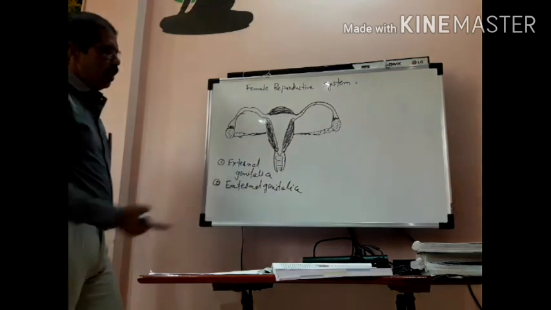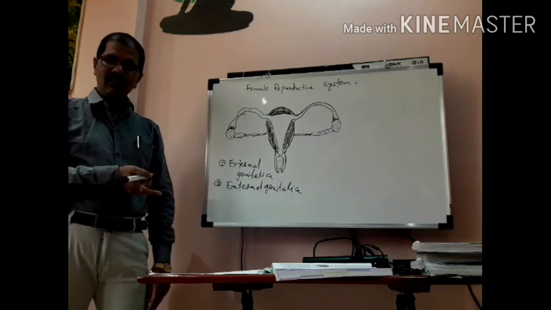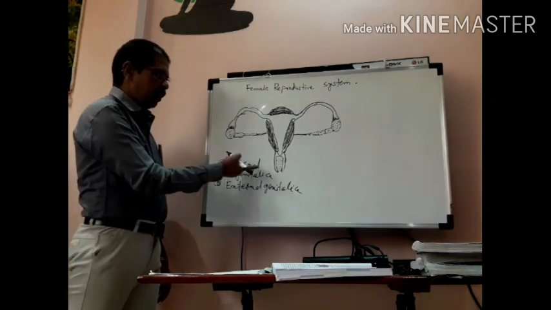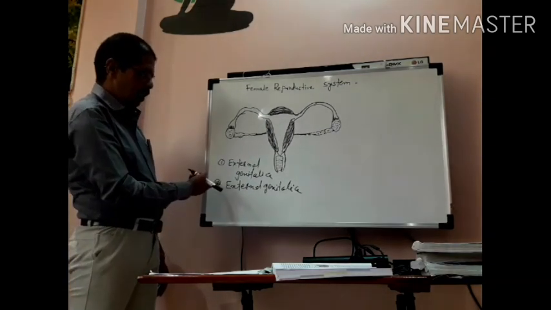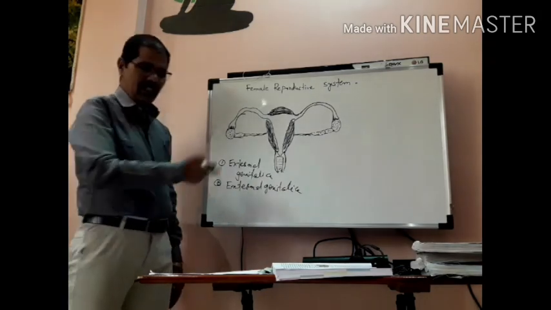In this system there are two sets, one external genitalia and the second one internal genitalia.